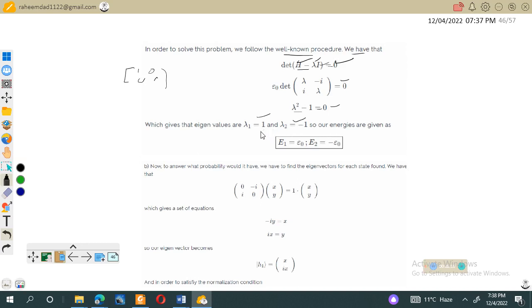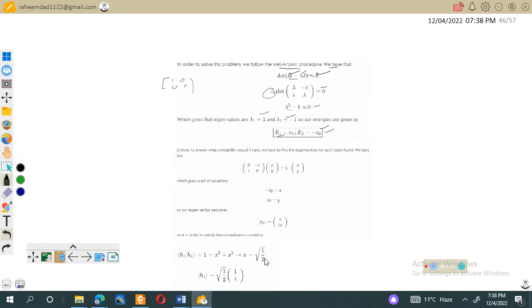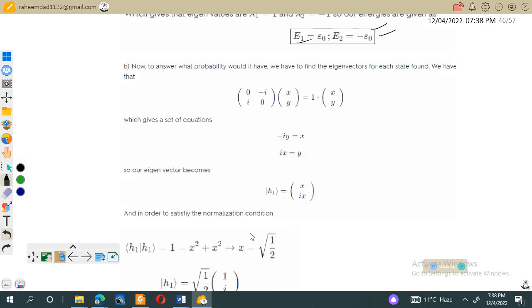So if we multiply back the E0 which was taken out, it gives E1 equal to E0 into 1, and similarly E2 equal to E0 into minus 1, that is minus E0. Okay, so these are the two eigenvalues we obtain: E1 is equal to E0 and E2 is equal to minus E0. Now we will solve for the probabilities.